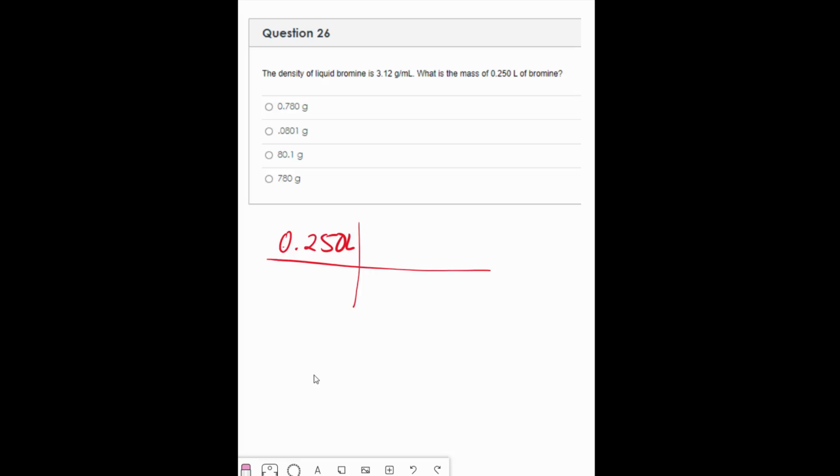And the reason I'm converting to milliliters is because my density is in milliliters. So 1 liter has 1,000 milliliters. So now my liters have canceled out. Now I'm going to use my density as a conversion factor. So 3.12 grams per 1 milliliter. That's how that's read. And the milliliters cancel out. So what I'm left with is grams, and that's what I'm looking for. What is the mass? Grams are a mass.